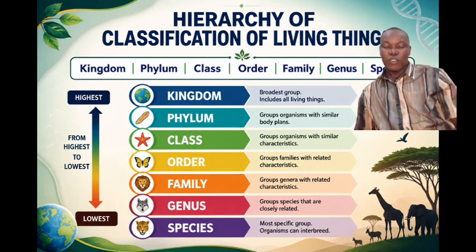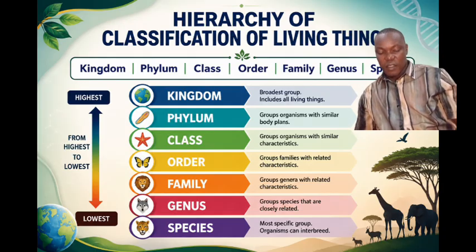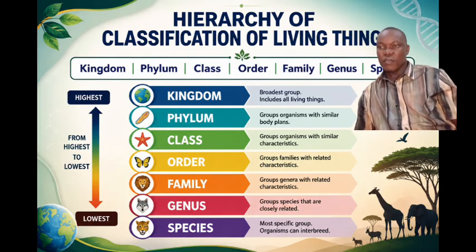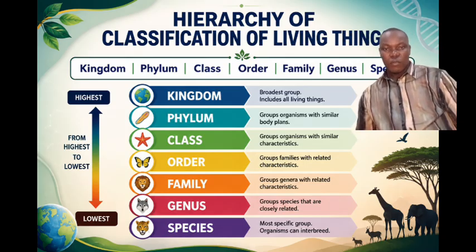Now, I developed a mnemonic with which you can easily remember these levels, which is: King Play Card, Other Family Gets Small. This is the mnemonic with which you can easily remember this organization that scientists have proposed, with which classification is done. The King is kingdom. The Play is phylum. The Card is class. The Other is order. The Family is family. The Gets is genus. Then the Small is species.